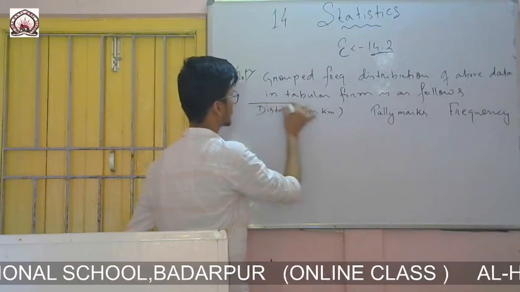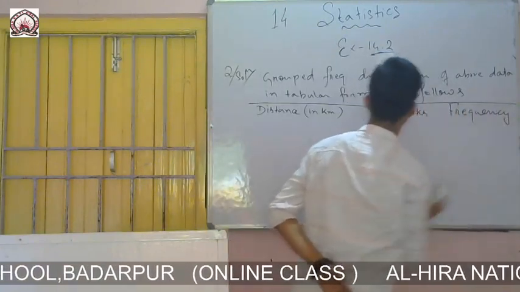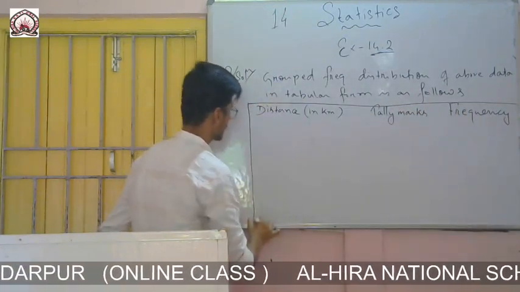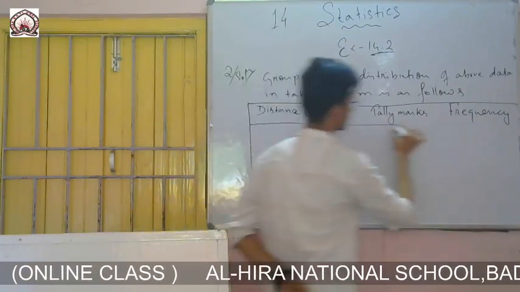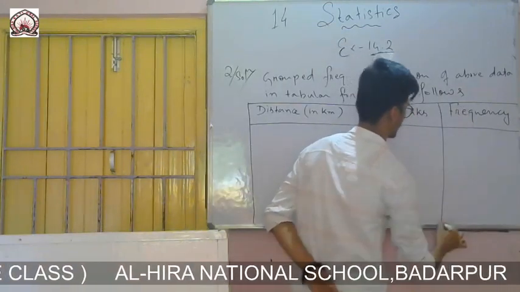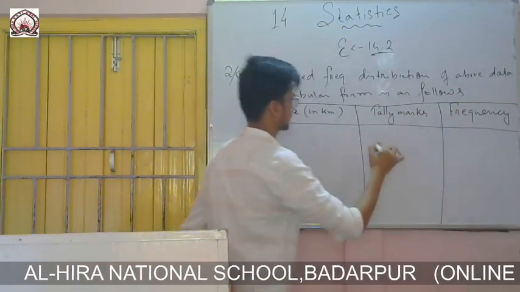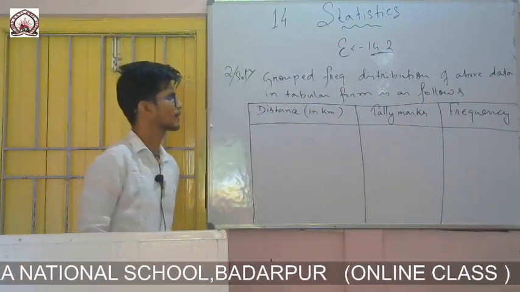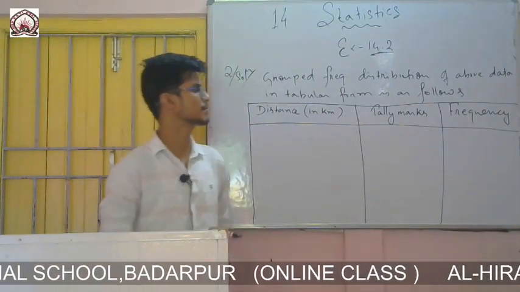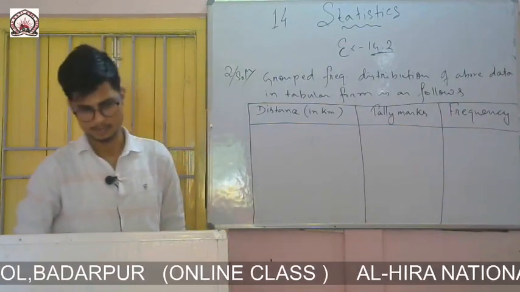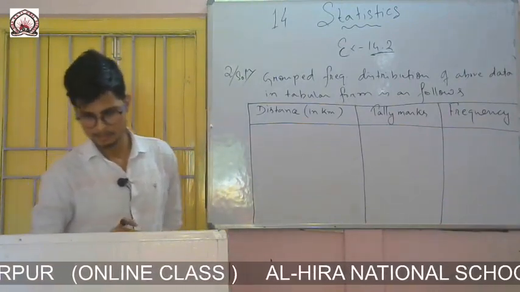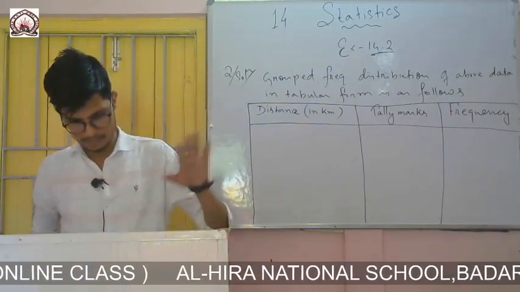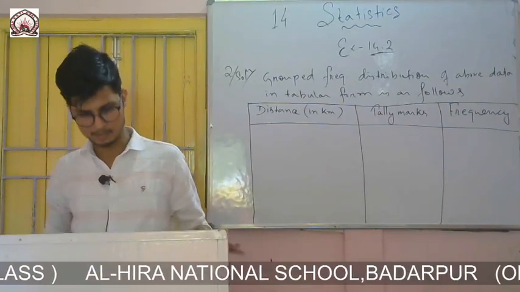Now I will make the table. You make this one with a scale, it will be good. So distance in kilometers, then tally marks, and at last frequency. So now I will group them. You see which one is the highest value here, so that you can understand how far you are to go.